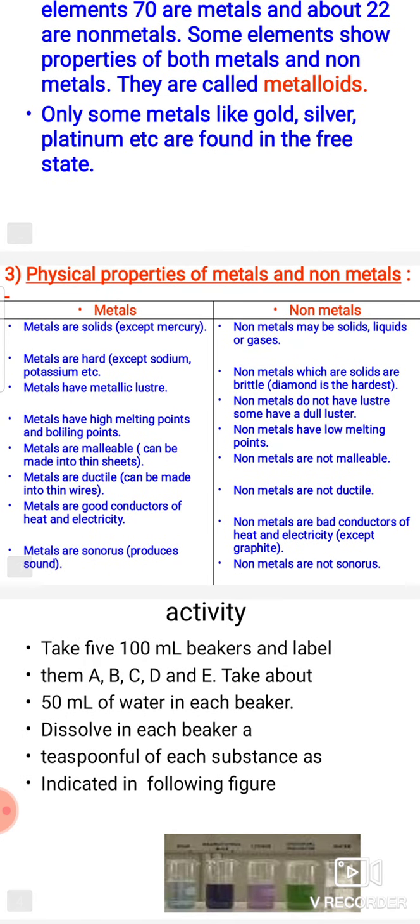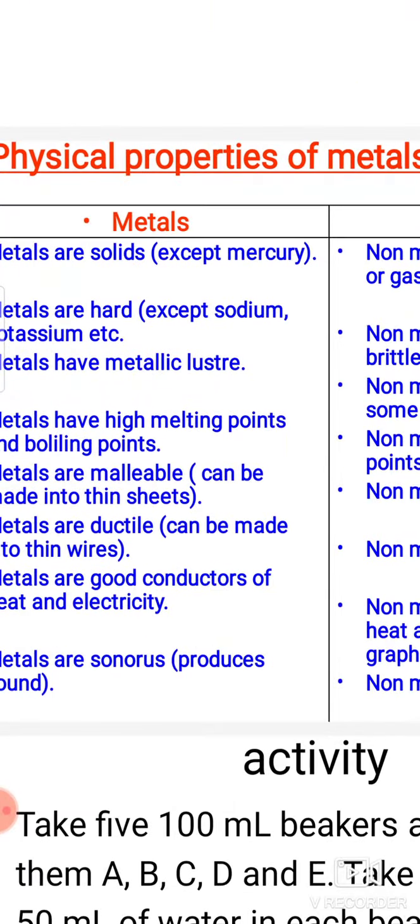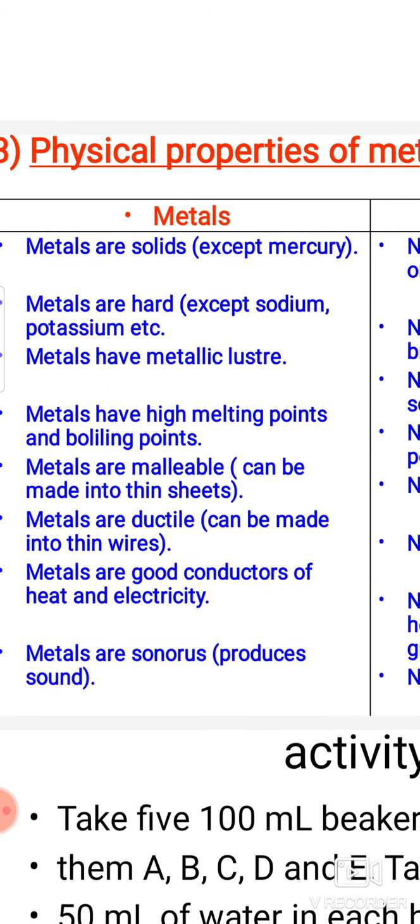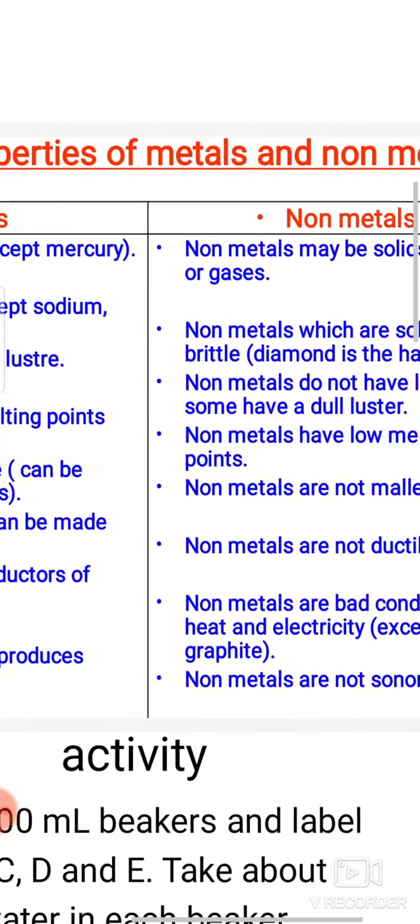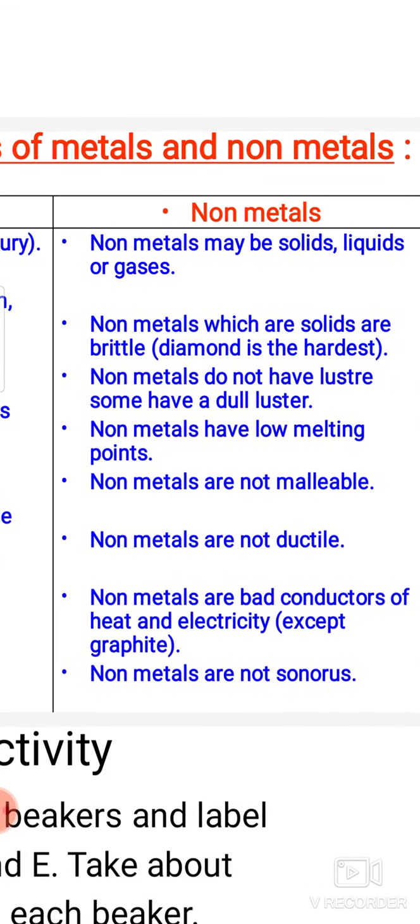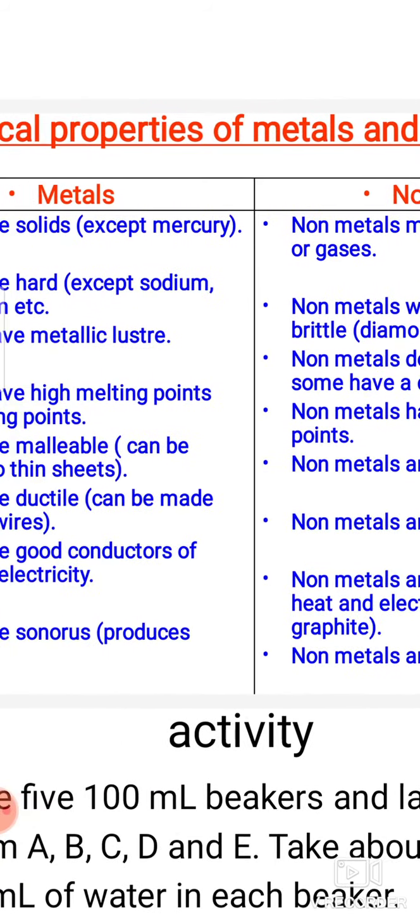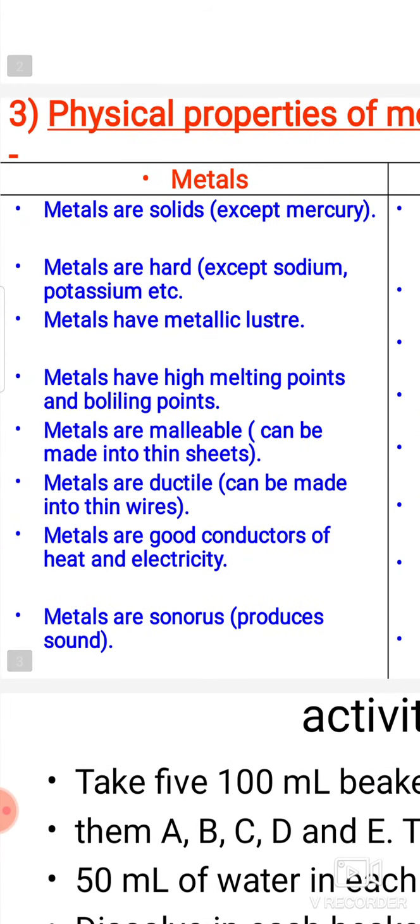The second point, metals are hard. But there are some exceptions. Sodium, potassium, they are not hard, they are very soft metals. On the other hand, non-metals which are solids are brittle. Diamond is the hardest. Non-metals can be broken into small particles. They are brittle.